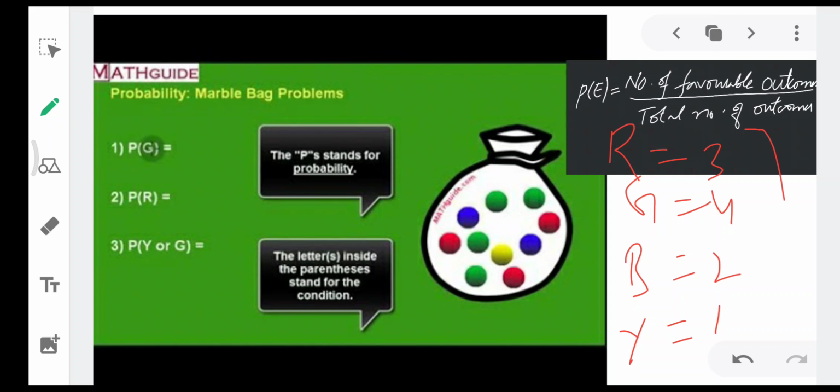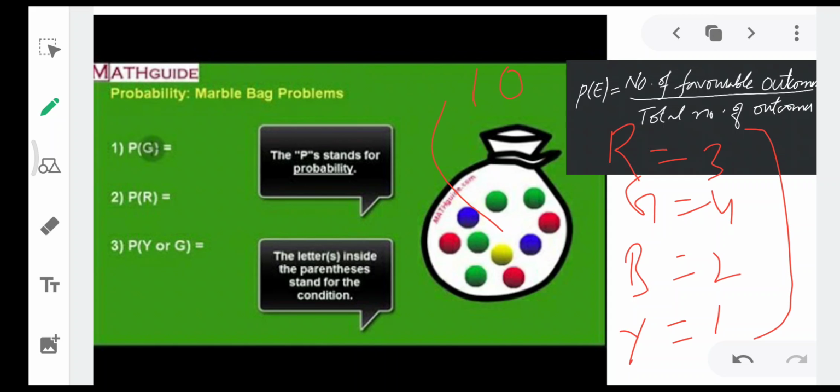So what is the total number of outcomes in this? The total number of outcomes will be 10. 7, 8, 9, 10. So there are a total of 10 marbles in the bag, and all are of the same size. Now suppose you pick up one marble without looking into the bag. If you look into the bag, you can pick out whichever color you want. You are not looking and you are picking a marble from the bag.